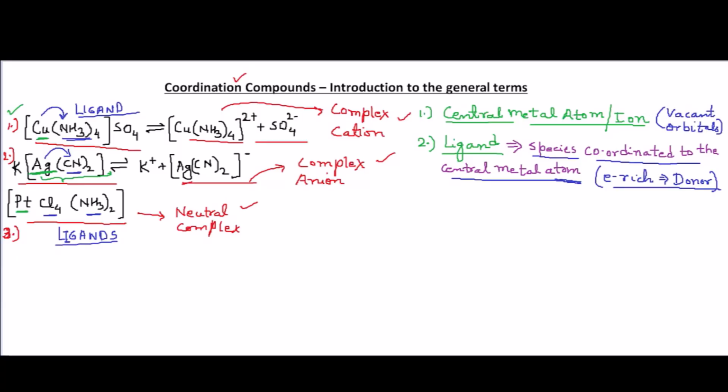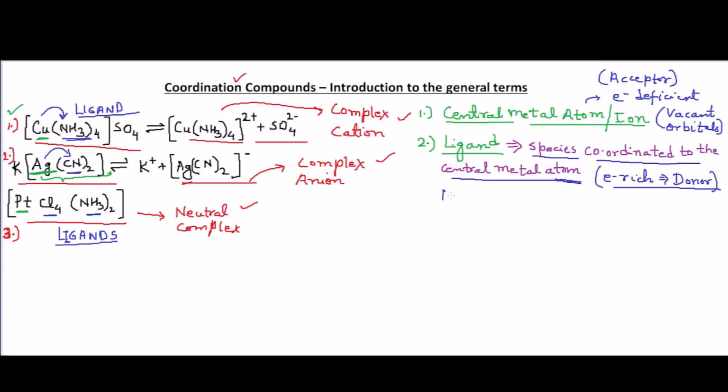So the central metal atom is the electron deficient part, or the acceptor. Since ligands have this tendency to donate electrons, they can be negatively charged species or neutral molecules which contain a lone pair of electrons.